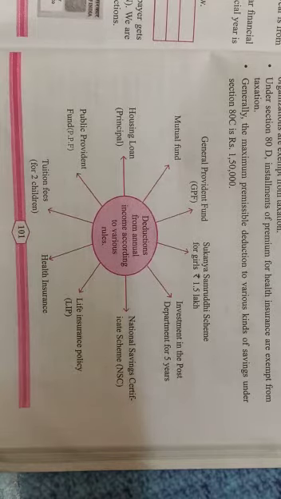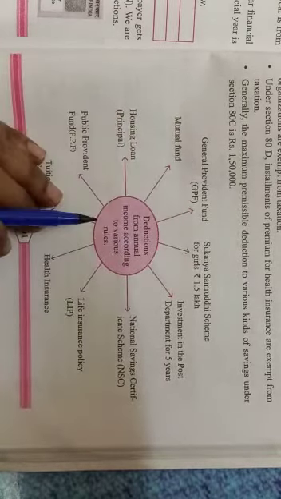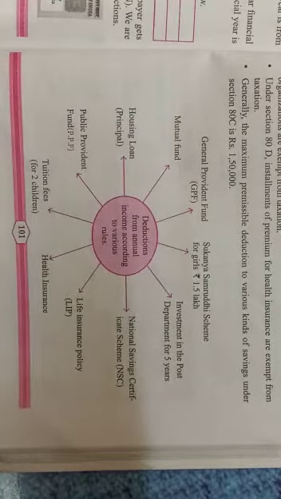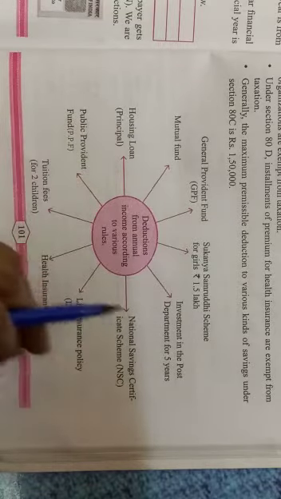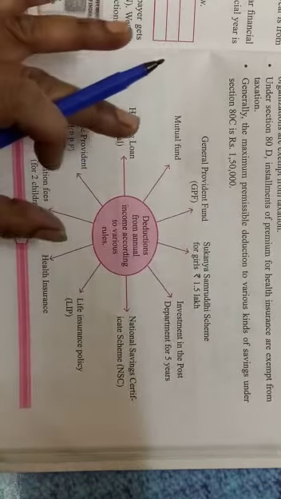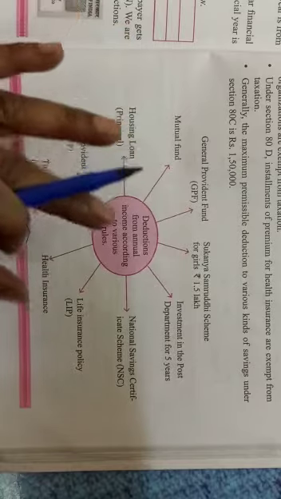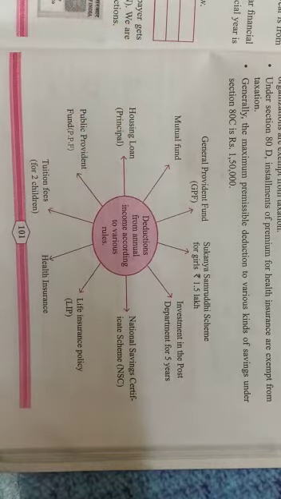Whatever loan is being taken, that particular amount is also exempt from tax. Public provident fund, GPF, general provident fund. If you are investing money in all this, then you don't have to pay tax on that amount.